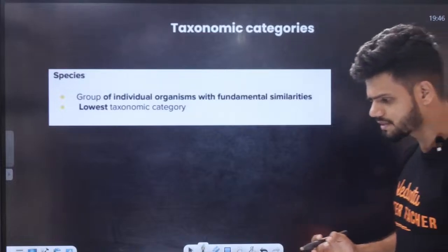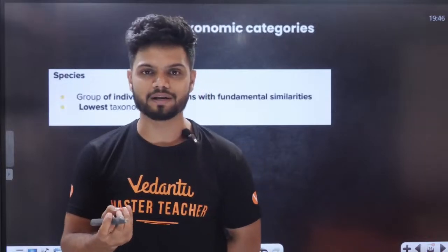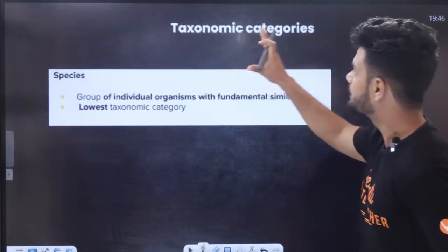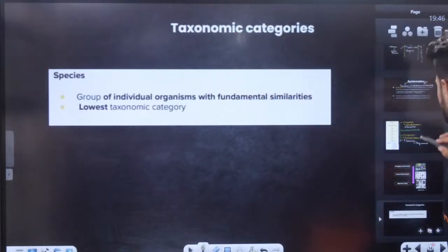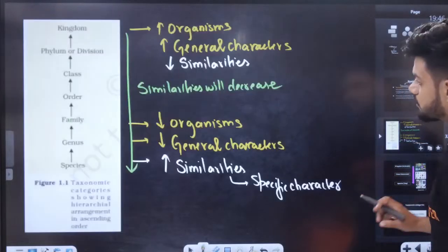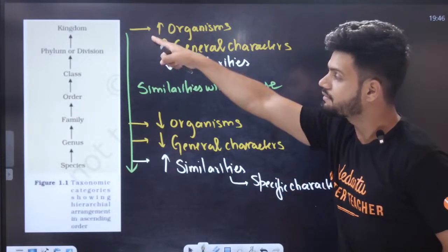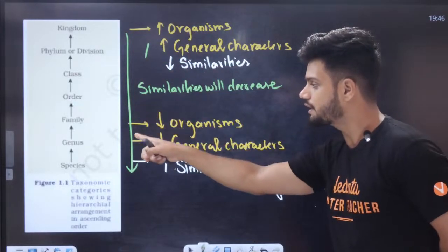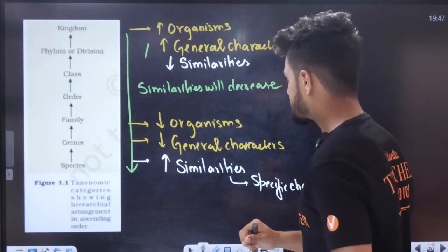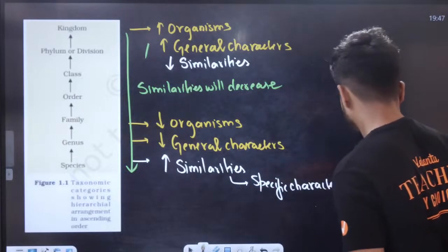Okay. Now students, one by one, we'll understand something called your taxonomical categories. Ready, all of you? See, here we have more similarities. Here we have high similarities. But as we go down and down, similarities will decrease. Oh, one second. It's increase. One second.